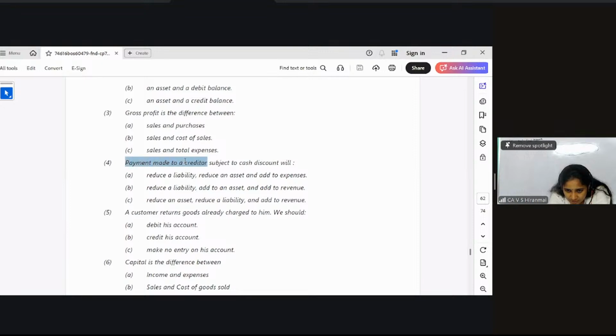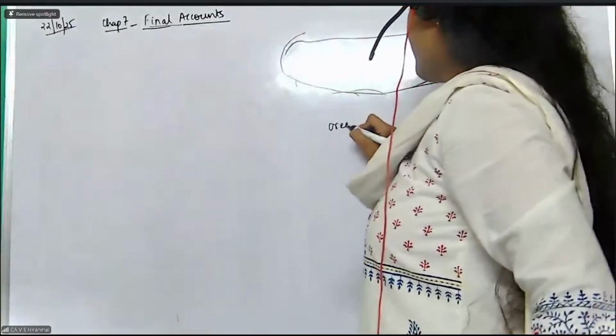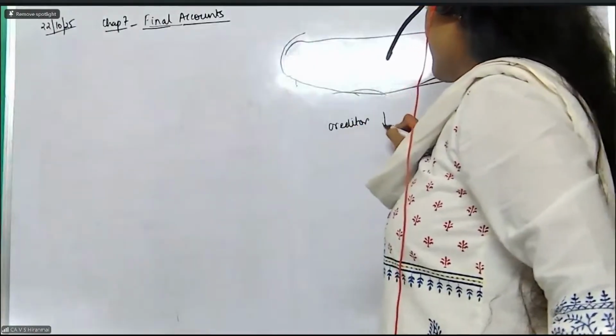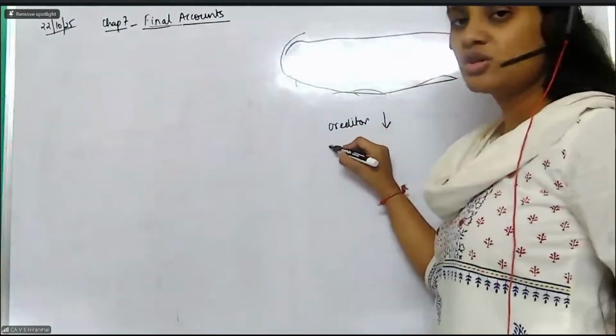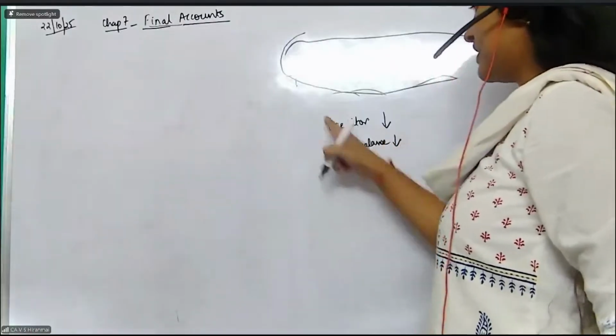Payment made to a creditor subject to cash discount. All of you, please see, when you make a payment to a creditor and you get a cash discount, what is happening? You tell me. When you make a payment to a creditor, the creditor balance reduces or increases? Reduces. What happens to your cash balance? Cash balance also decreases because you make a payment.